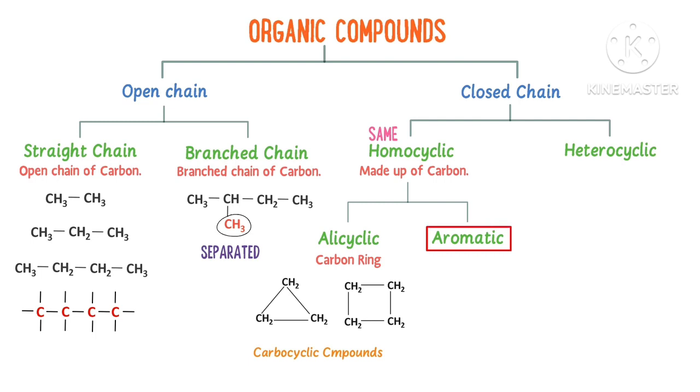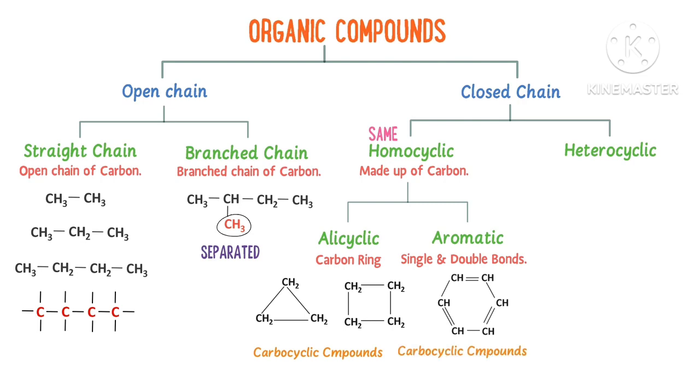Secondly, aromatic compounds are those organic compounds which contain alternate single and double bond between the carbon atoms. For example, benzene. In this organic compound, carbon atoms are joined together by alternate single and double bond. It also contains only carbon ring, so it is also known as a carbocyclic organic compound.